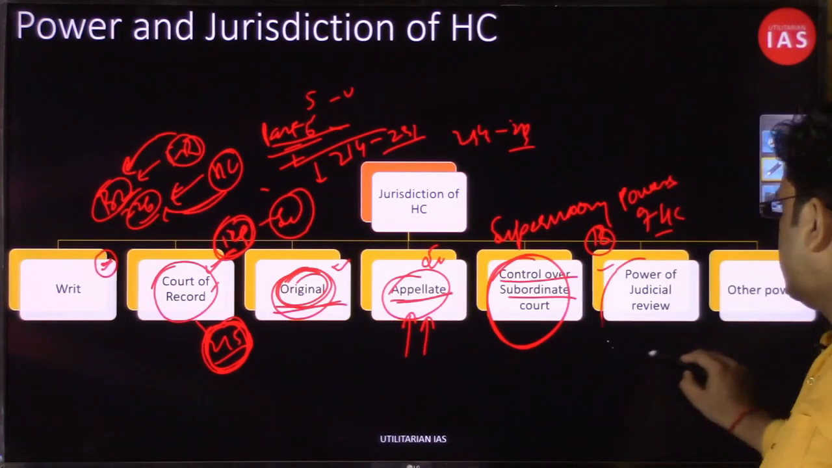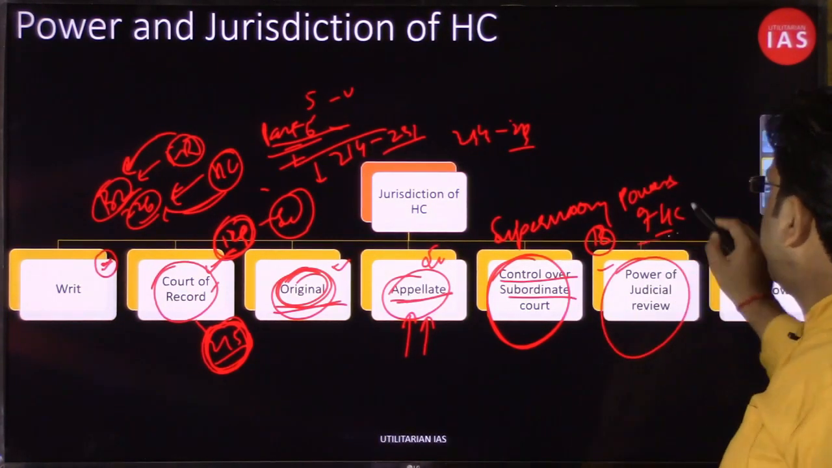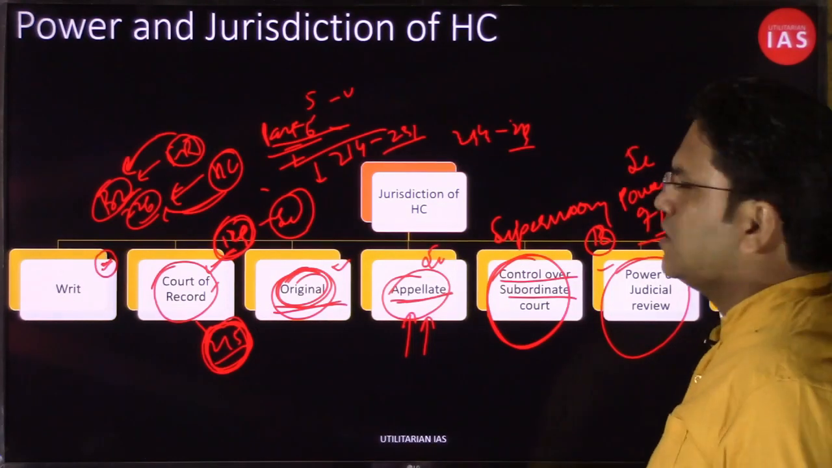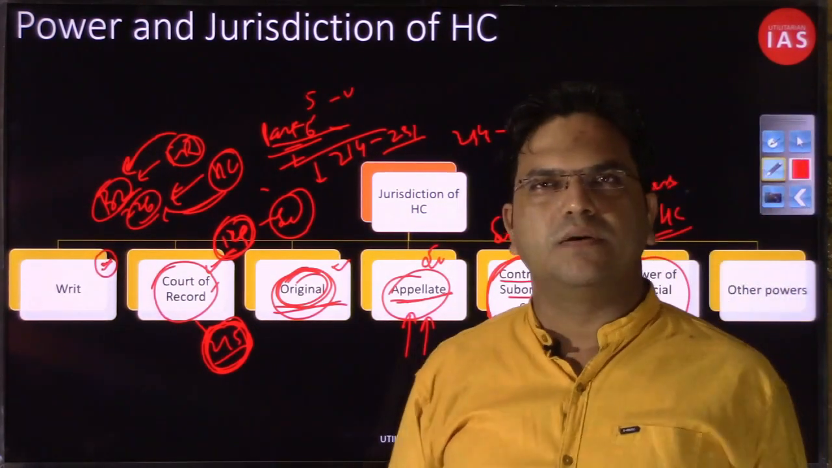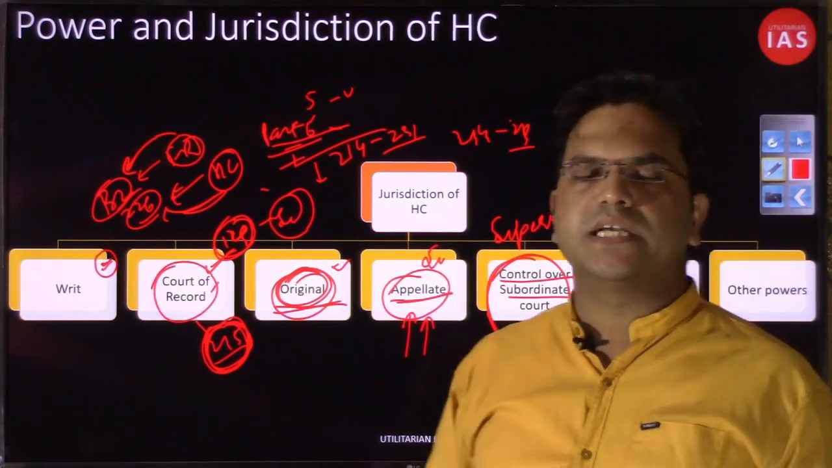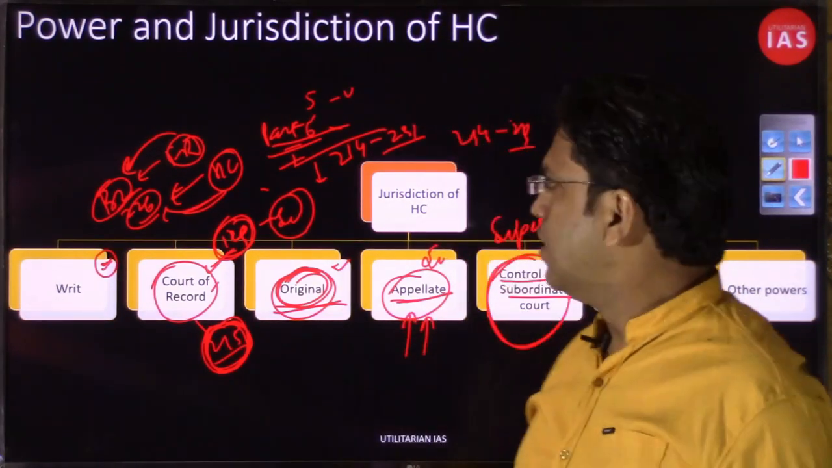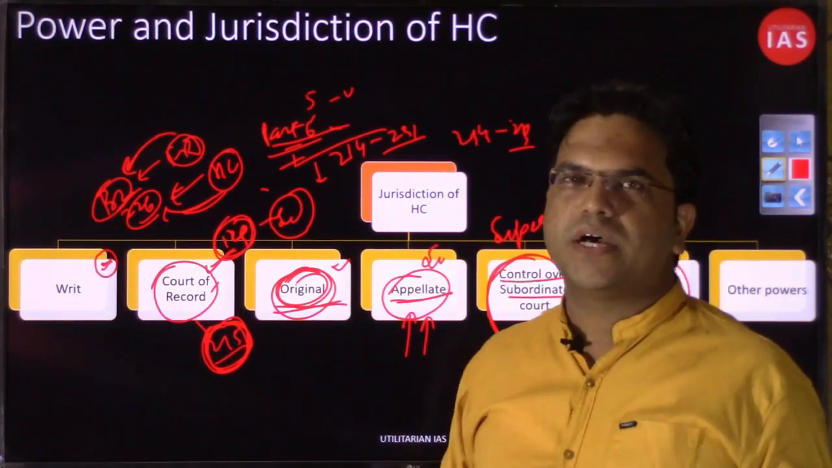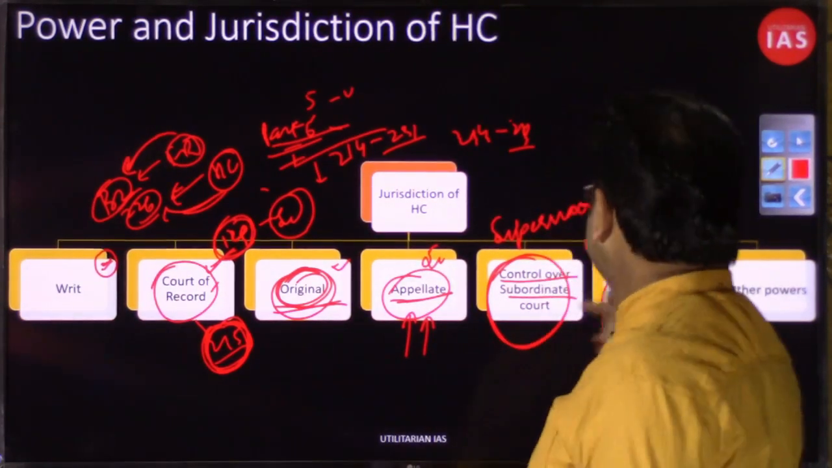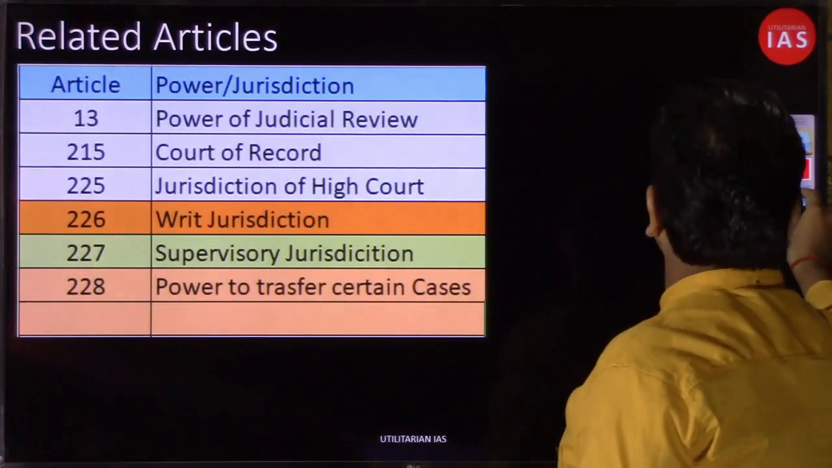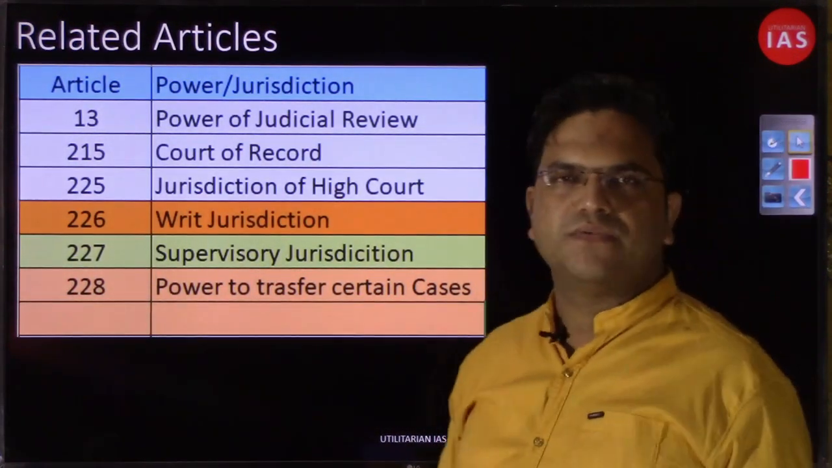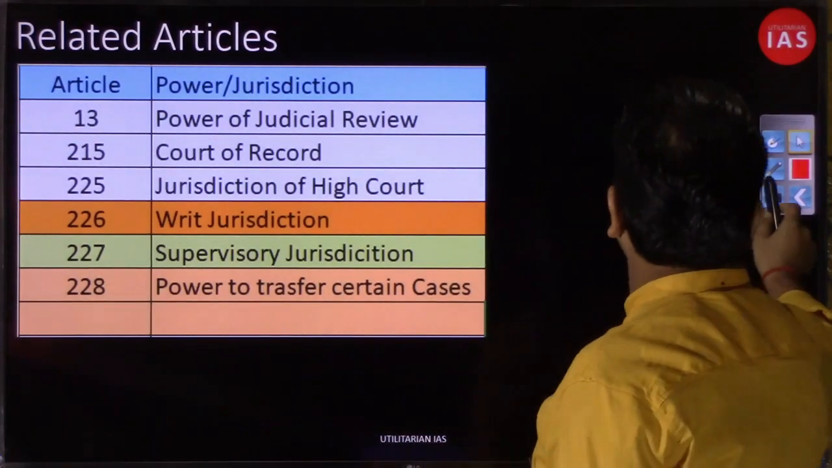As I already told you, the power of judicial review was discussed in the Supreme Court section, so we will marginally touch on it. I hope the idea of what the points of discussion are, and in which direction we will discuss the powers and jurisdiction of the High Court, is clear to you. So let us start. These are the articles that deal with the powers and jurisdiction of the High Court.